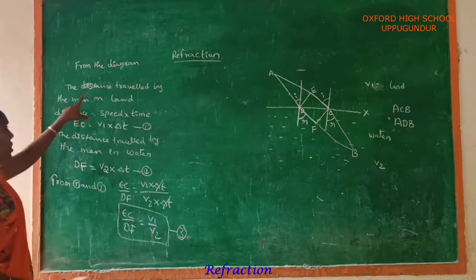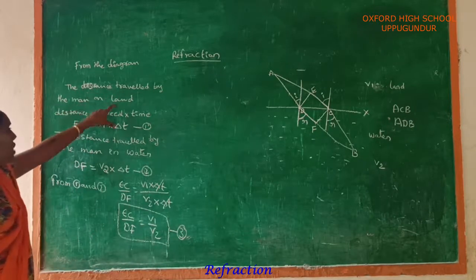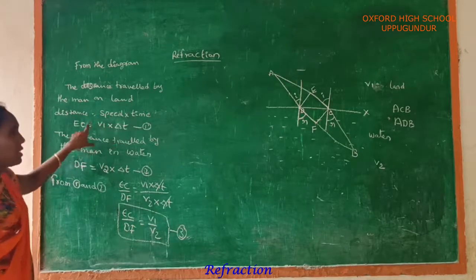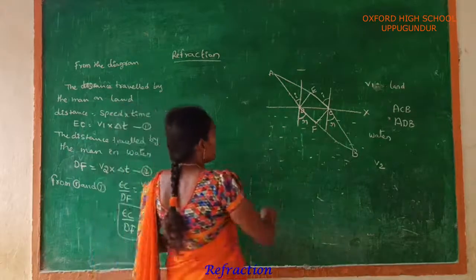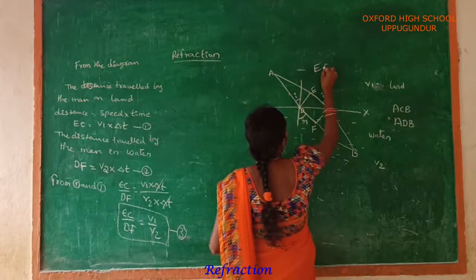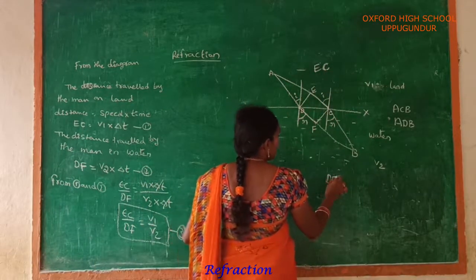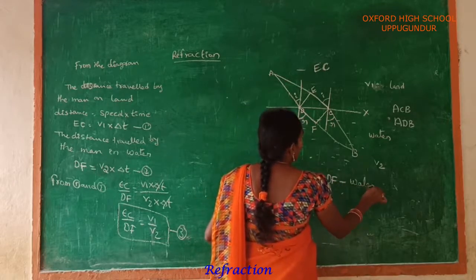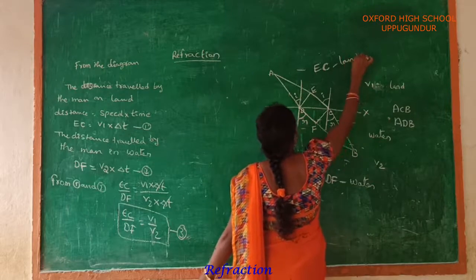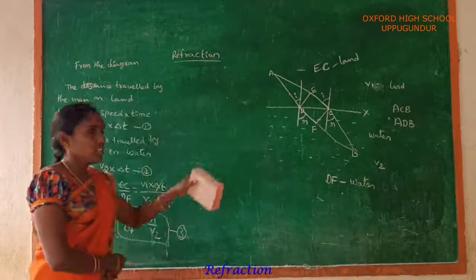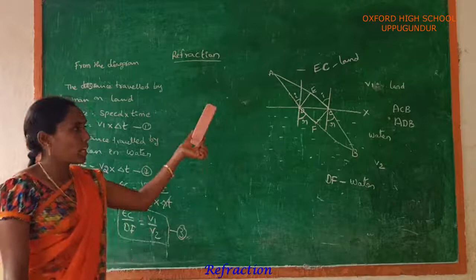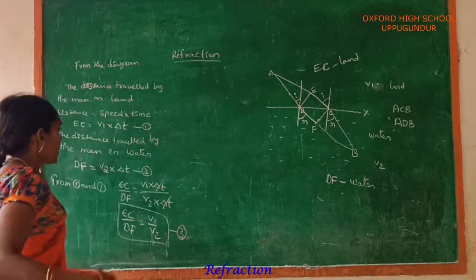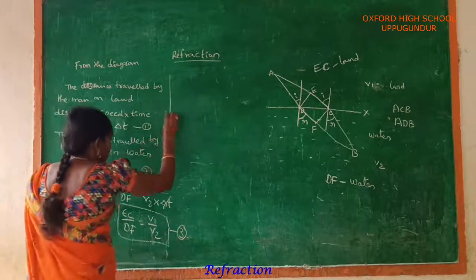Now look at the board. The distance travelled by the man on land: distance is equal to speed into time. EC is the distance travelled by the man on land, and DF is the distance travelled by the man in water. V1 is the speed maintained by the man on land, and V2 is the speed maintained by the man in water.